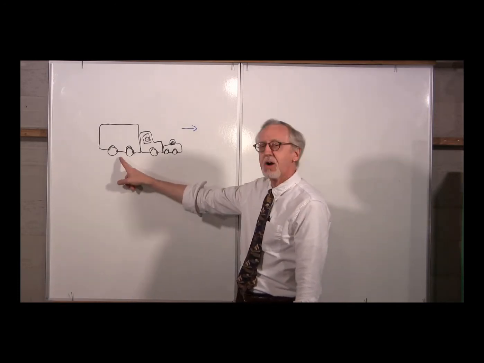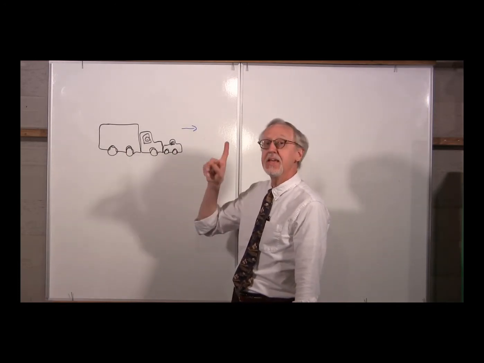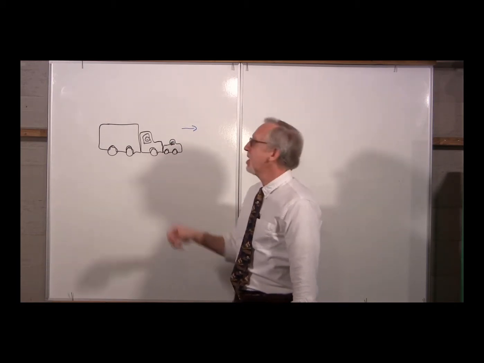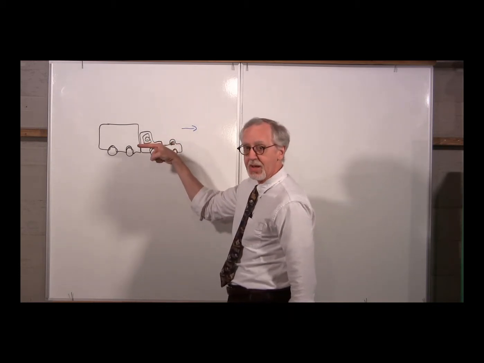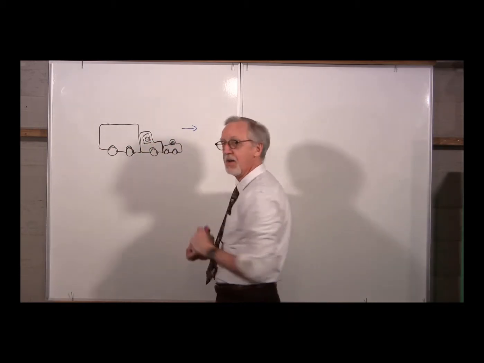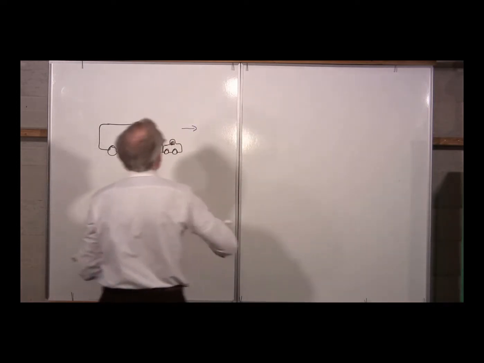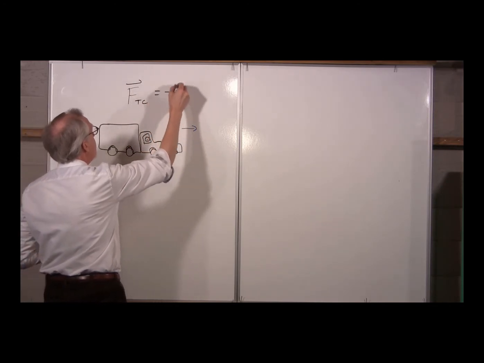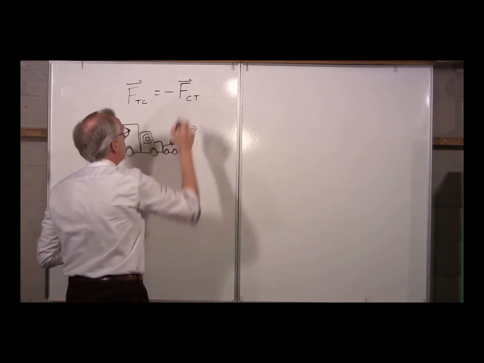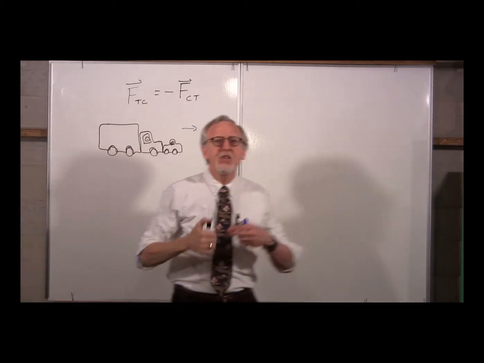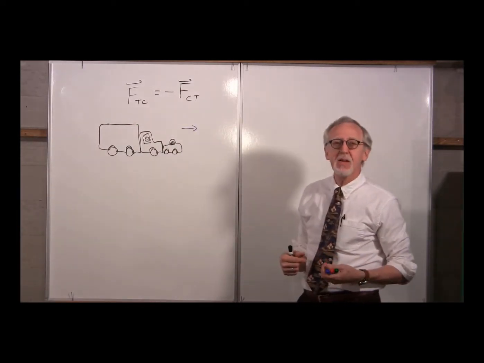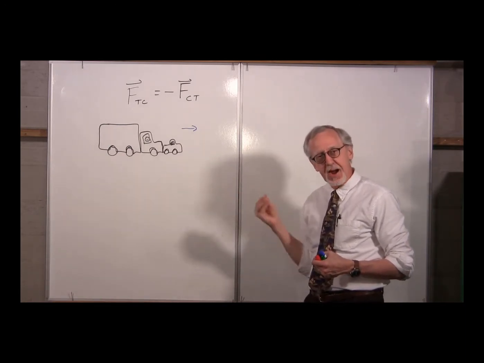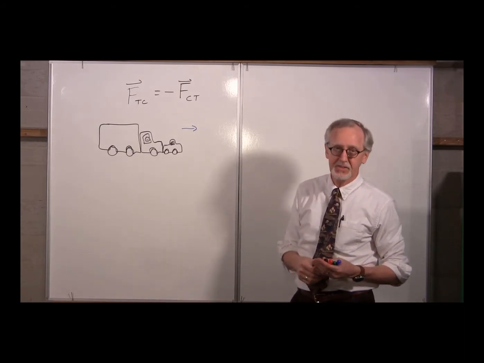The force that the truck exerts on the car is equal but opposite to the force that the car exerts on the truck. The car pushes on the truck this way. The truck pushes on the car this way. The forces are equal and opposite. So F_truck,car is the negative of F_car,truck. Why do we see something so differently happening to both? The car being turned around and forced the other way, and the truck just kind of barreling through. That's because the masses are different.